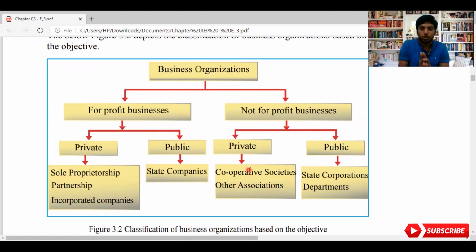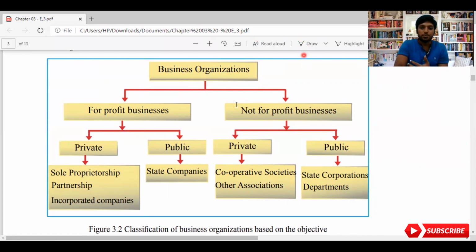That's what we say as cooperative societies and other associations. The same task, not-for-profit business, is done under the public sector by state corporations and departments. I hope you understood this part. So let's move on to the next part.